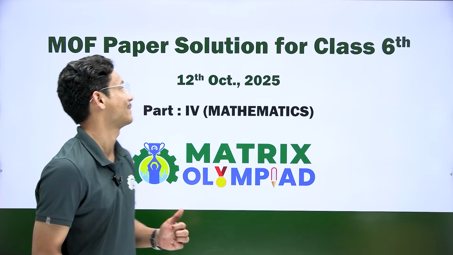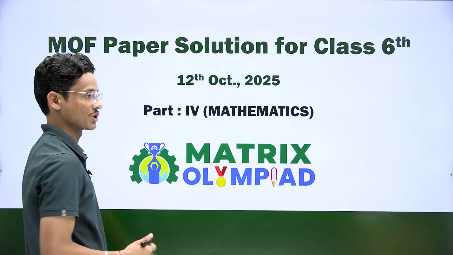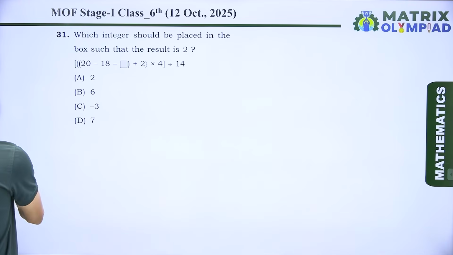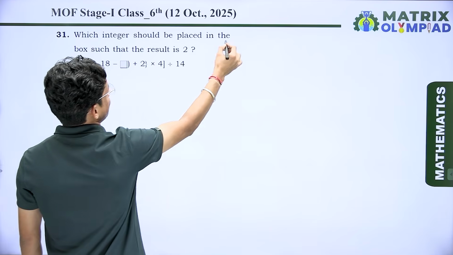Hello everyone, once again welcome back to the 2025 edition of Matrix Olympiad. So today we discuss the MOF paper solution for class 6th for math subject. So let's start. Here we have question number 31, which integer should be placed in the box such that the result is 2.